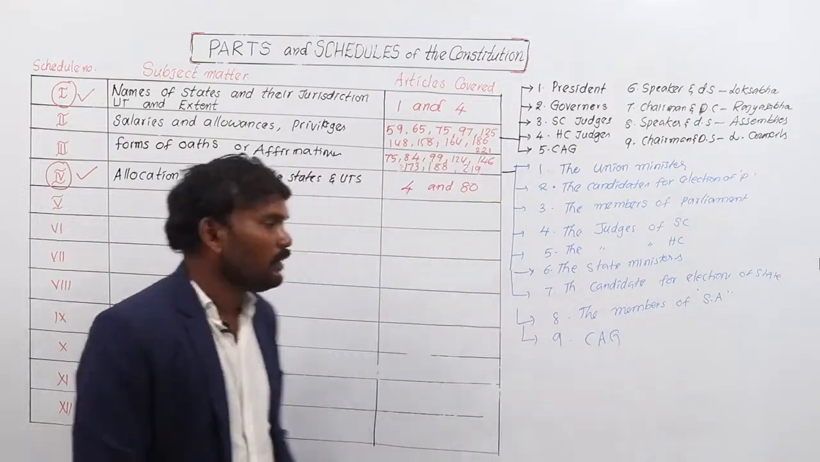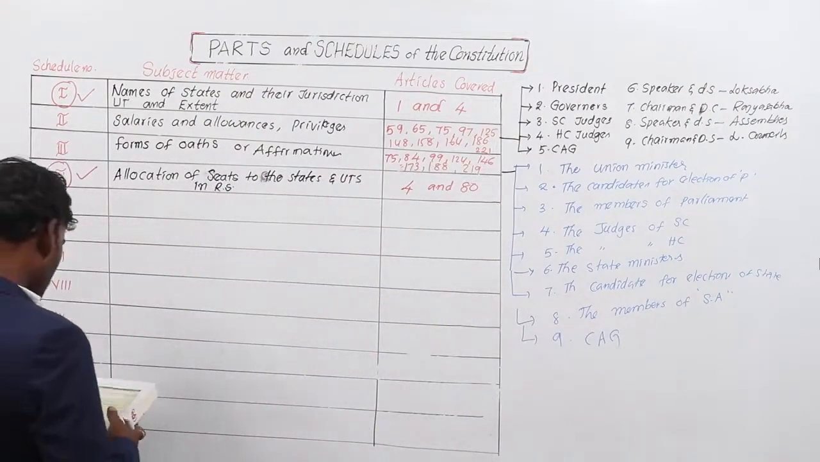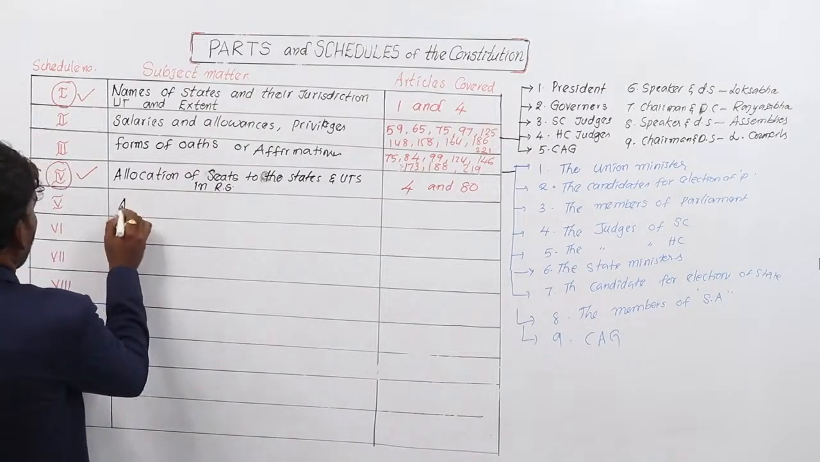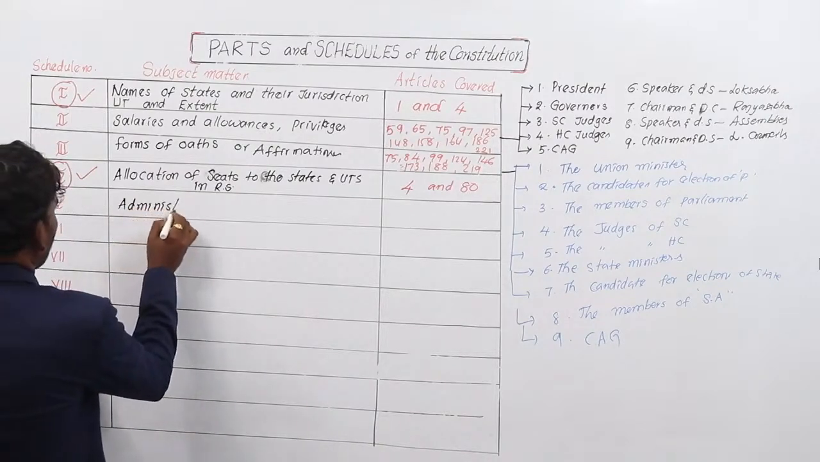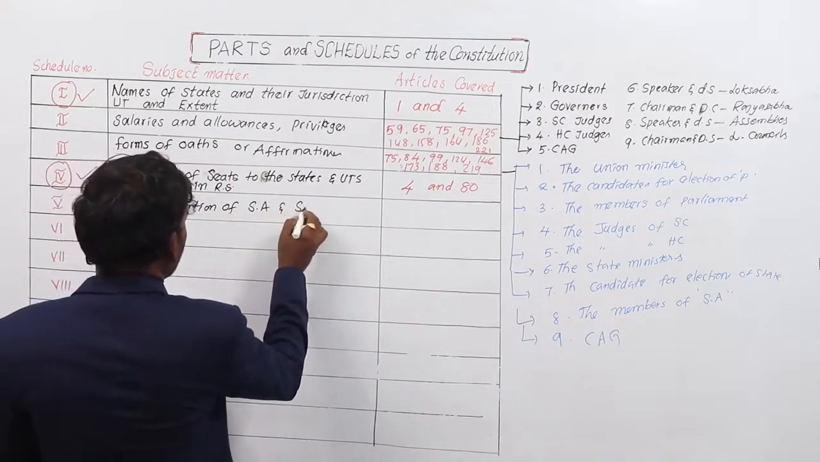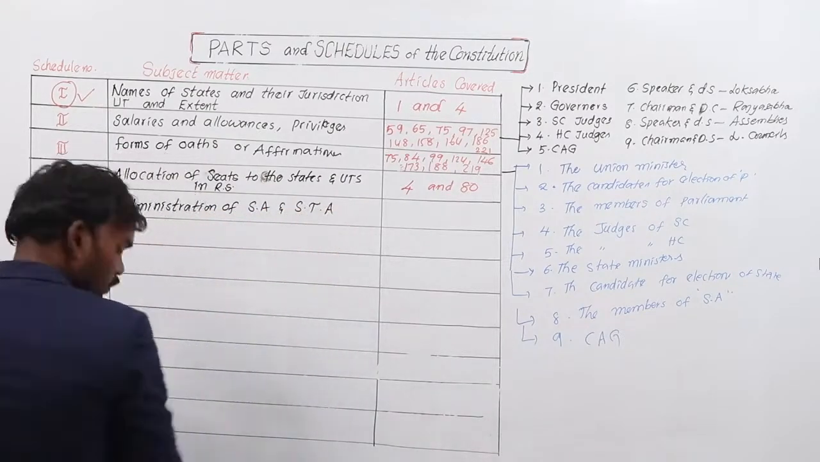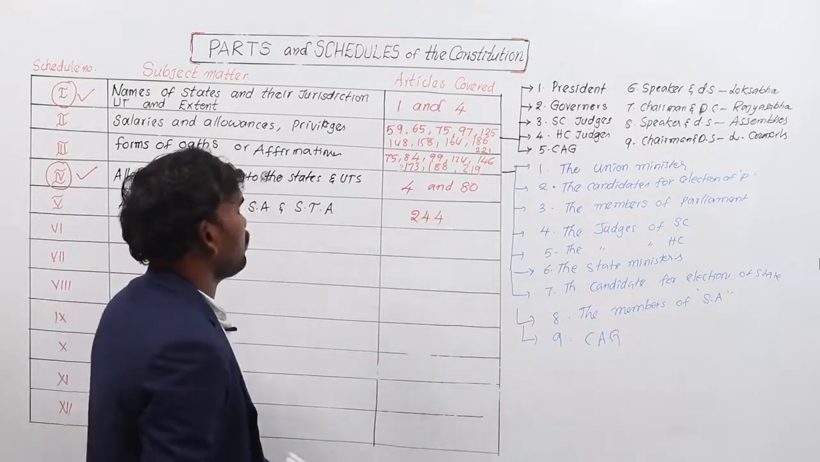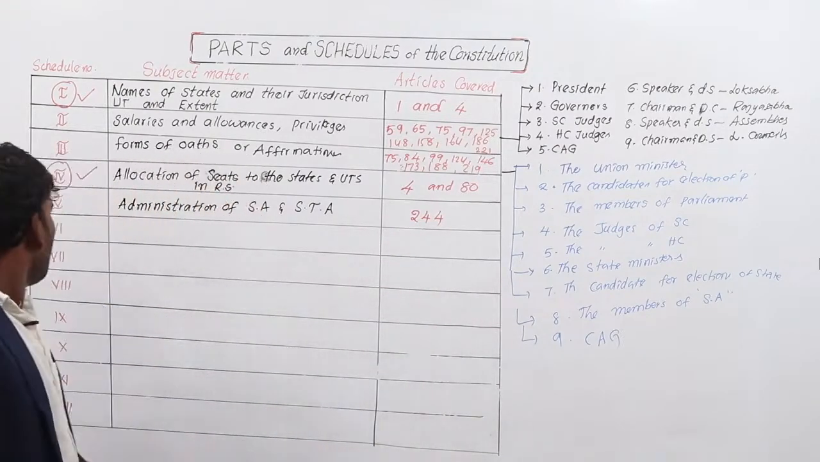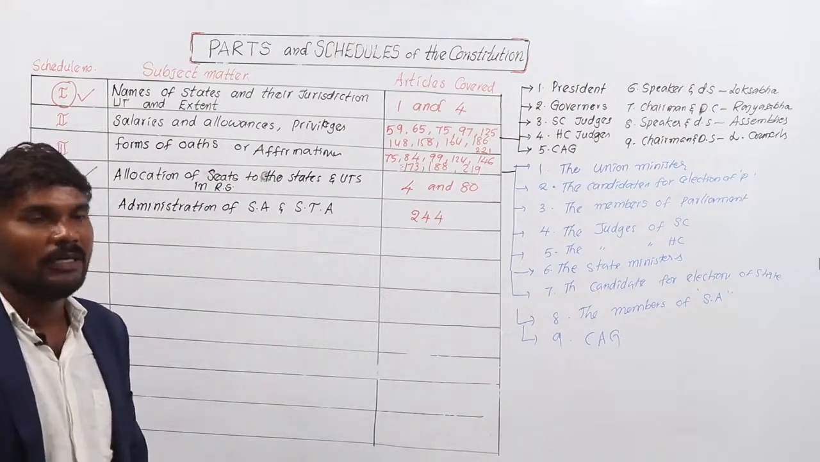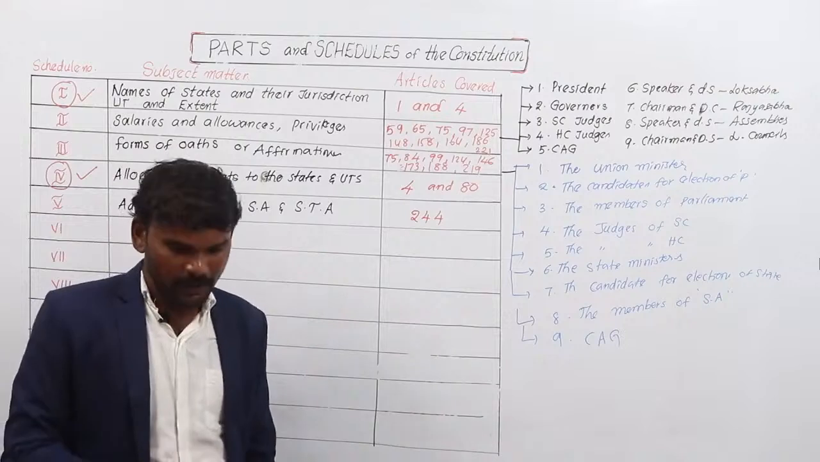Coming to the 5th schedule. The 5th schedule deals with the provisions relating to the administration and control of scheduled areas and scheduled tribes. Articles covered in this schedule is article number 244. The fifth schedule deals with the administration and control of the scheduled areas and scheduled tribes areas in India.